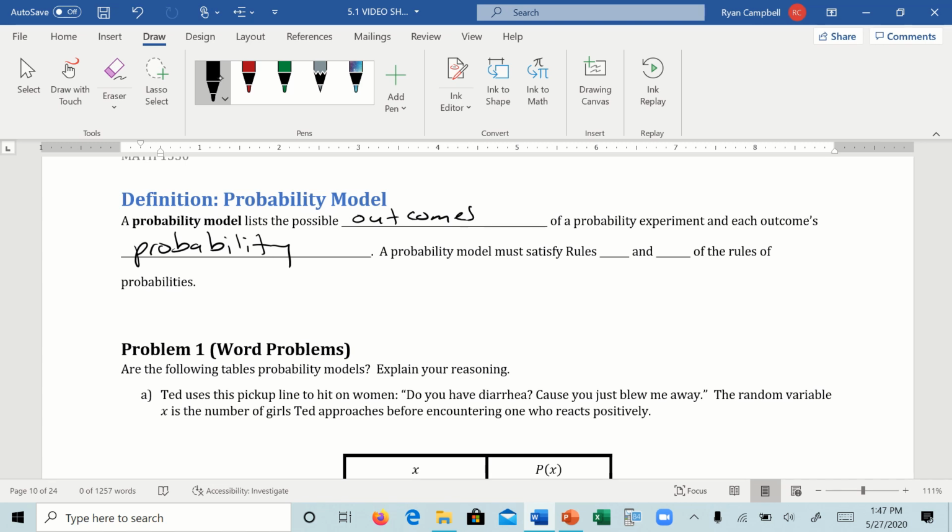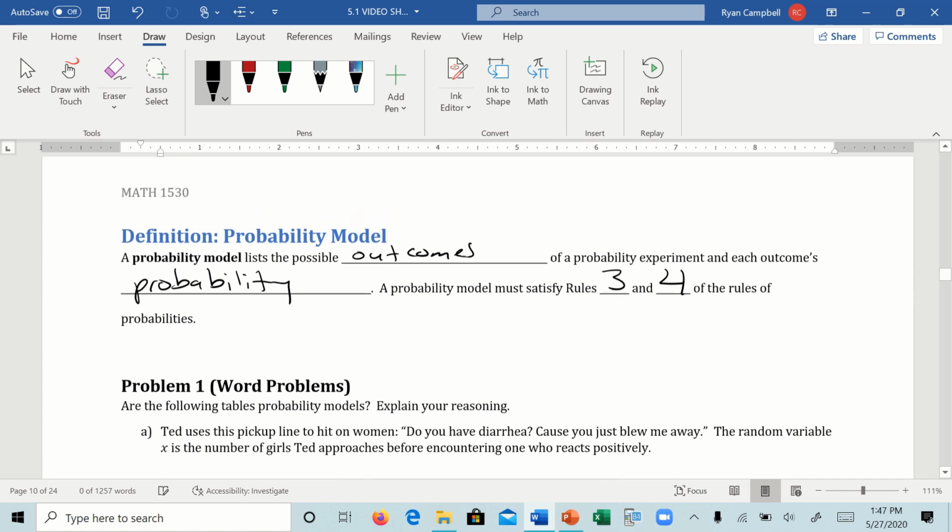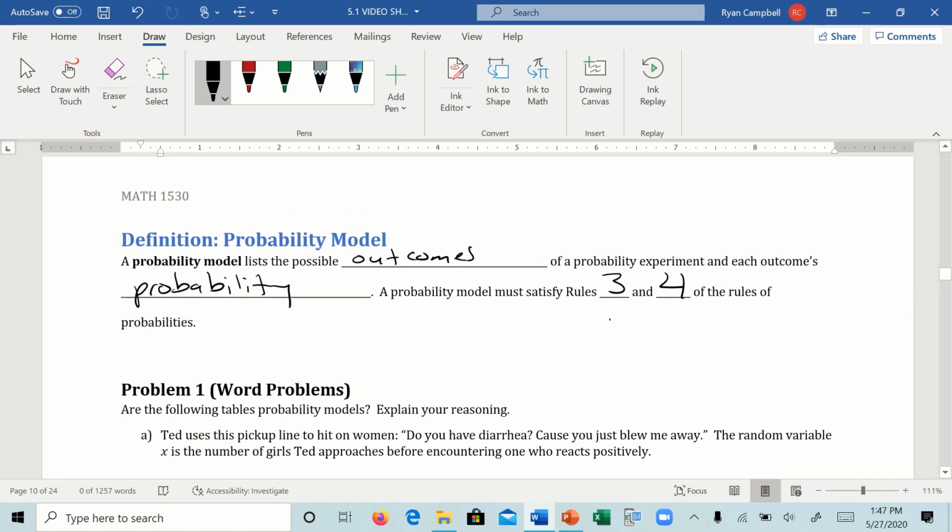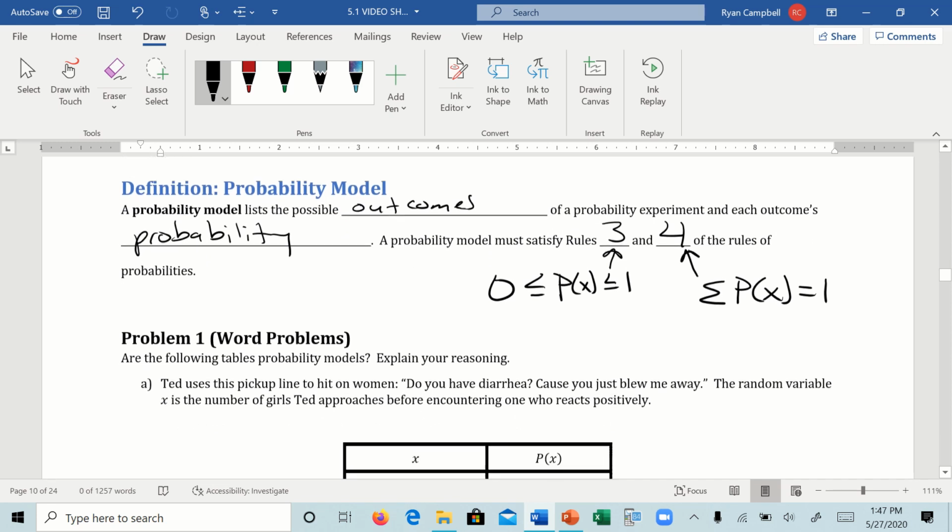A probability model must satisfy rules 3 and 4 of the rules of probability. Remember, rule 3 was that all of the probabilities are between 0 and 1. And rule 4 is that when you add up all the probabilities, they equal 1. Now again, if you need to go back, look at your notes. If you want to read the words for it instead of the symbols, totally okay, as long as you know what those mean, that's all that matters.